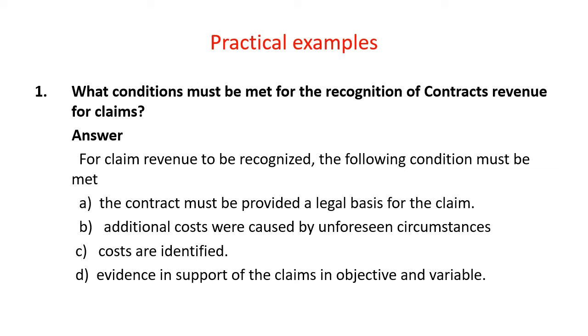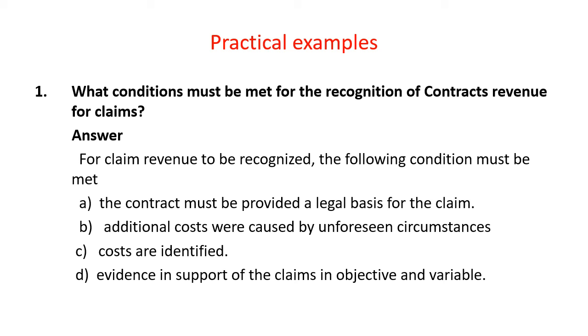Next, we will see some practical examples which are important for your university examination. First question is, what conditions must be met for the recognition of contract revenue for claims? Answer, for claim revenue to be recognized, the following conditions must be met.